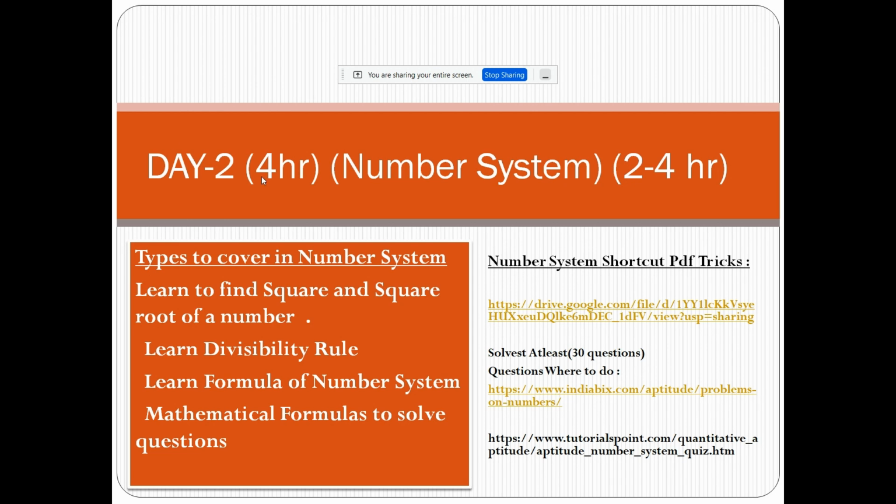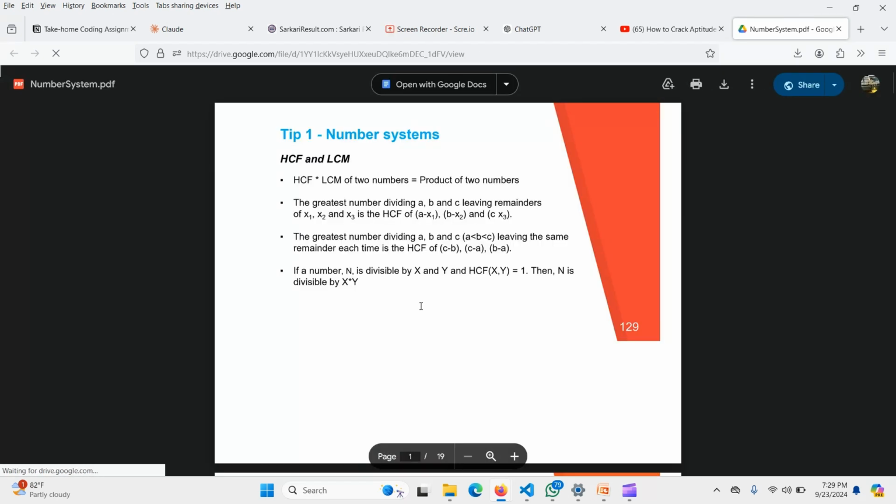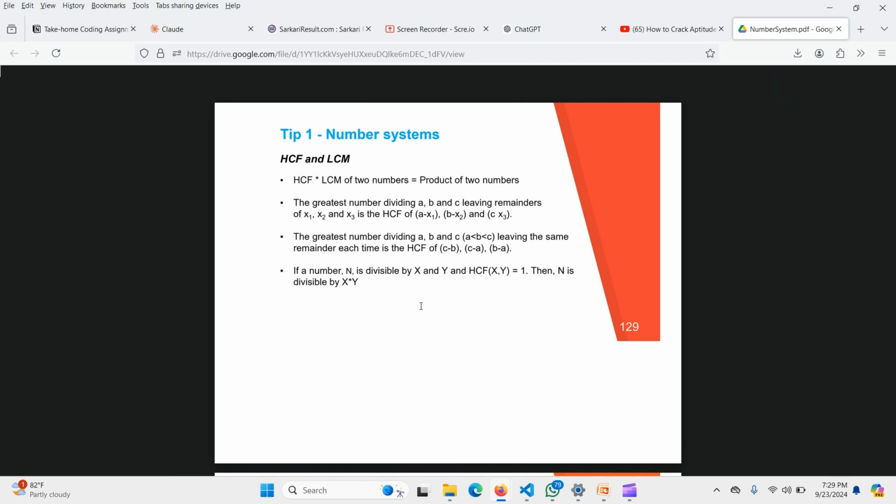Next, I have attached a PDF of shortcut tricks that consists of all the formulas required in the number system, and the types of questions that are required. So let's click on that and check out the sheet. In the first sheet, in the number system, you first have to learn tip one.